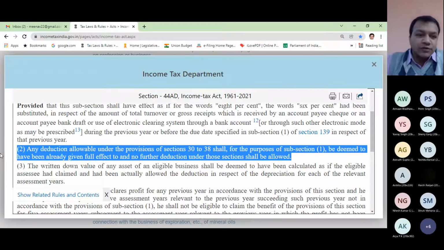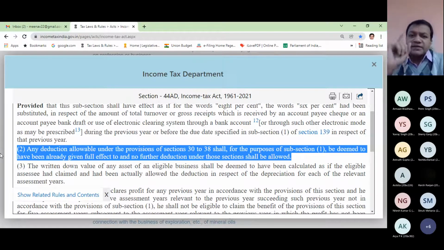What this section wants to convey: any deduction allowable under the provisions of sections 30 to 38 shall, for the purposes of subsection 1, be deemed to have been already given full effect to, and no further deduction under those sections shall be allowed.